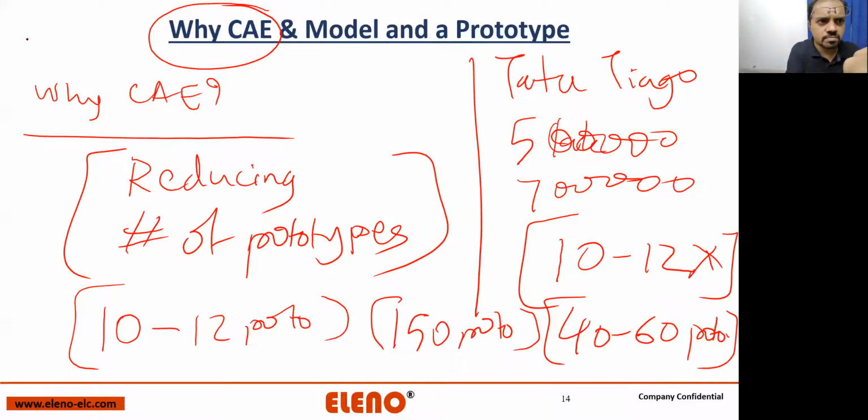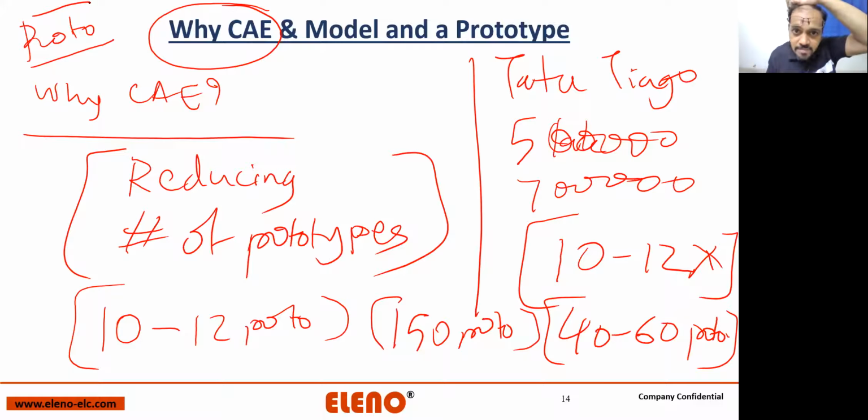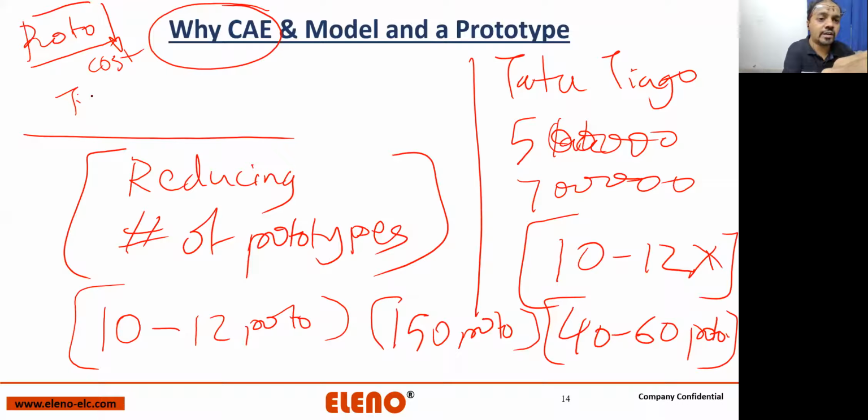Reducing prototypes is always going to help reduce two things: cost, and time to market. You are going to reduce time to market and you are going to reduce a substantial cost. Both things are going to put you in the lead.